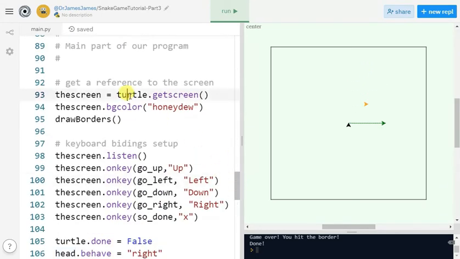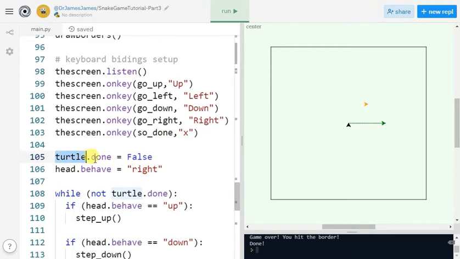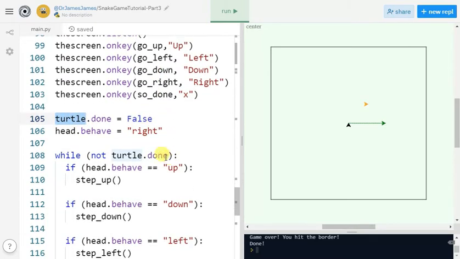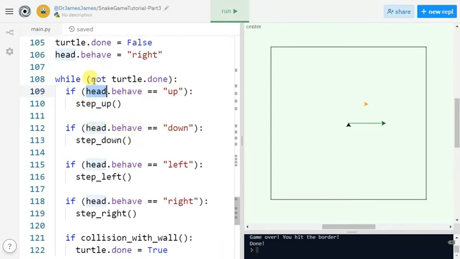This didn't change because this has to do with getting the screen so that we can set the background color. This didn't change again because this is the done flag and it's being stored by the turtle. This changed because it has to do with the initial behavior of the snake. And of course these changed because these are checking whether